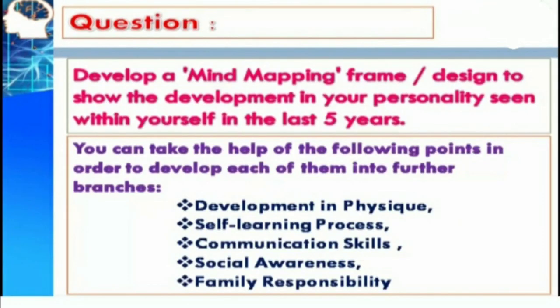Let us have a look at the question which is given in your textbook. Develop a mind mapping frame or design to show the development in your personality seen within yourself in the last 5 years. You can take the help of the following points in order to develop each of them into further branches. The points are as follows: development in physics, self-learning process, communication skills, social awareness, and family responsibility.